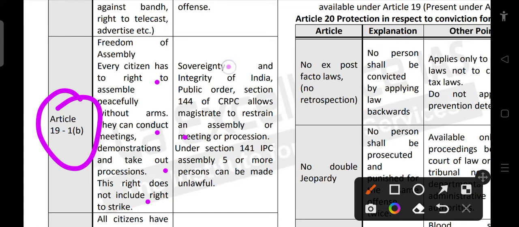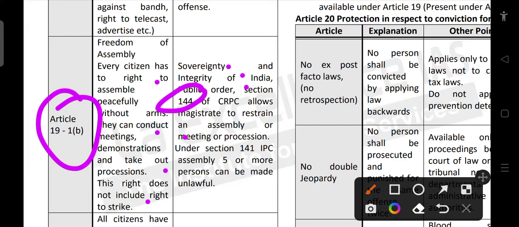Here also sovereignty, integrity, public order apply, and Section 144 of CrPC allows a magistrate to restrain an assembly, meeting or procession. So we all had this 144 many times during the COVID pandemic, right? So a magistrate can restrain the right to assemble under 144 CrPC.